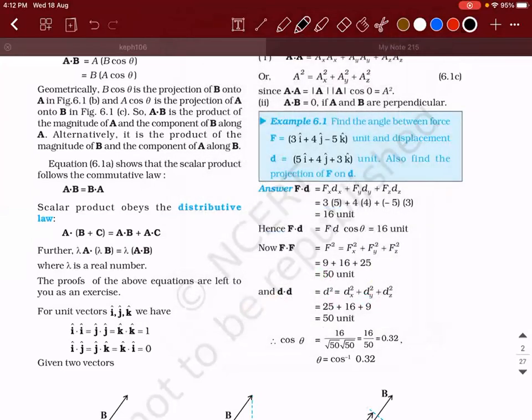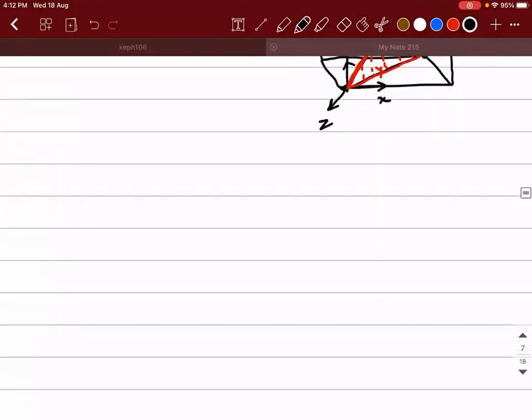See, example 6.1: find the angle between the force and displacement. They have given force and displacement measured in some unit. They didn't tell what it is. So how do you find the angle between the force and displacement when two vectors are given? Secondly, also find the projection of F on D. Let me explain the projection first of all.